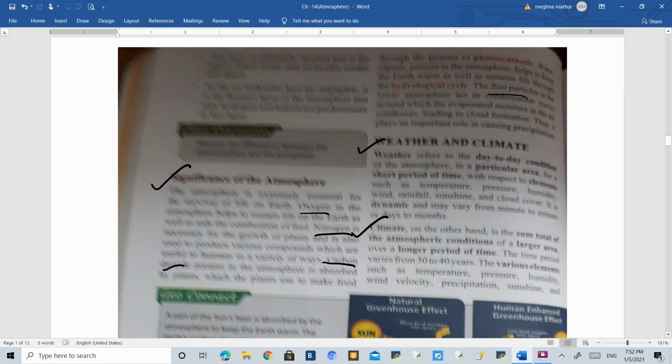Then we get to know the climate of a particular place in a particular region at a particular time. For example, if we talk about Rajasthan during December, January, then we can say the climate in Rajasthan during these months is winter. So this is the difference between weather and climate.